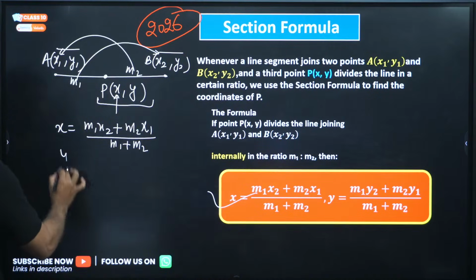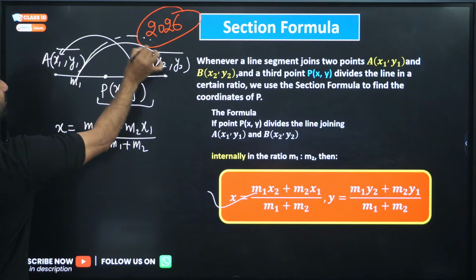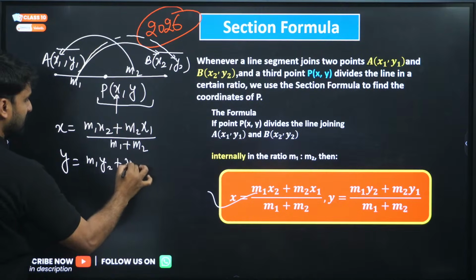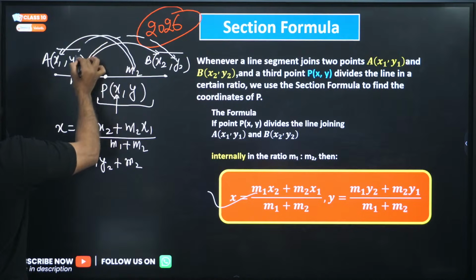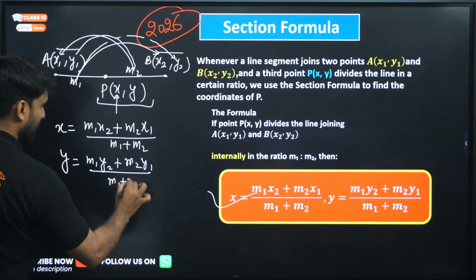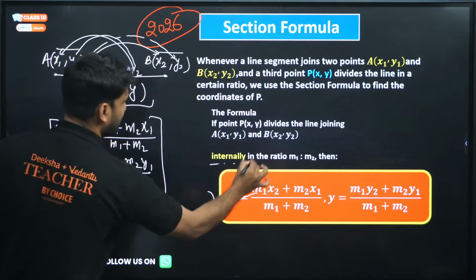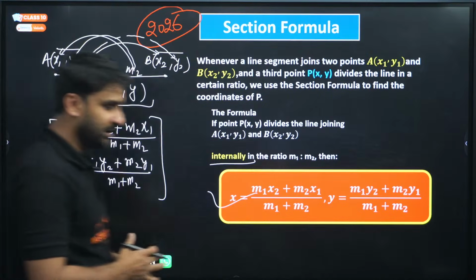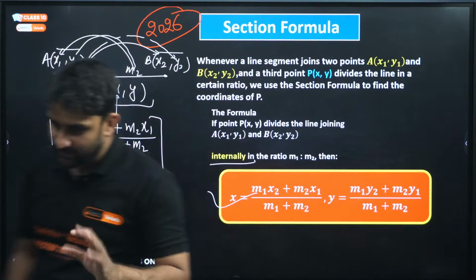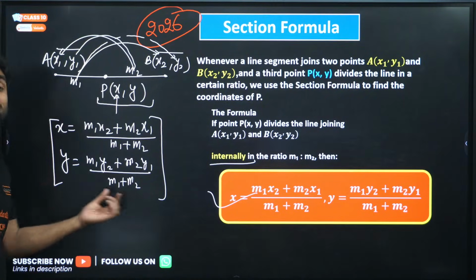Similarly for the y coordinate, m1 into y2, plus m2 into y1, divided by m1 plus m2. This is called the section formula, my dear. Internal division is what we are talking about; external division is also there, but it is not in your syllabus, so we are talking only about internal division. I hope you are getting my point. By using this formula, the section formula, we can find the coordinates.